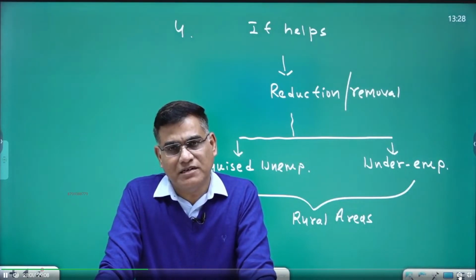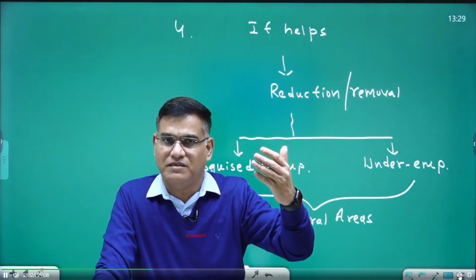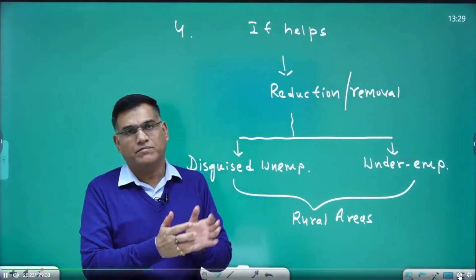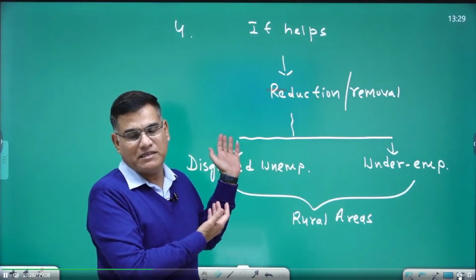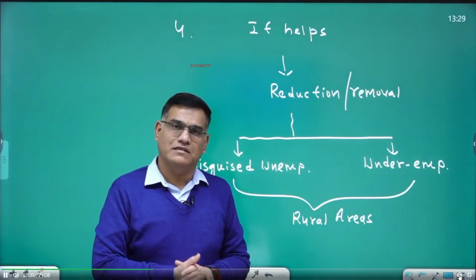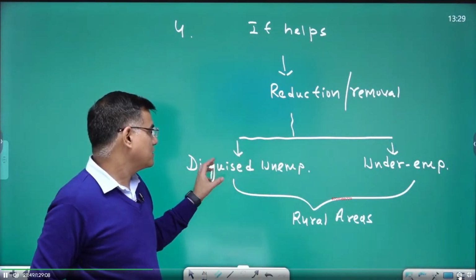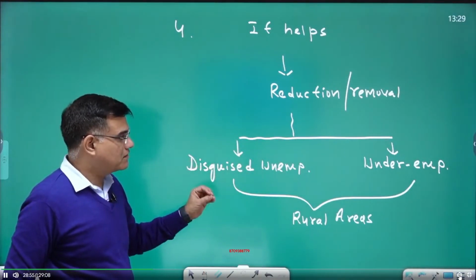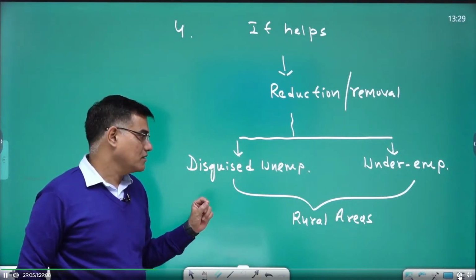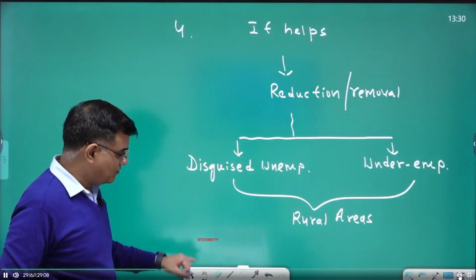But if animal rearing is promoted by our government, then these people can shift themselves into that activity. And for this also I made a diagram. If you remember, I made a two-panel diagram. On one side I showed agriculture, on the other I showed animal husbandry. I took some people from this side and put them into animal husbandry, and I showed in the class how this shifting will not only remove disguised unemployment, but also increase the total output in a rural area. So animal husbandry is an additional activity, and some people will go into that activity. The disguised unemployment problem will reduce or get removed completely if we promote it. And I think in the 2015 mains examination, there was a question regarding the role of animal husbandry or animal rearing in rural employment. I am not able to perfectly remember the design of that question.